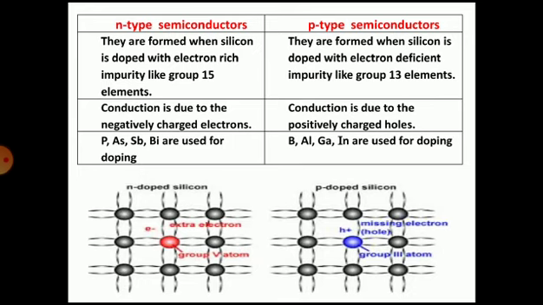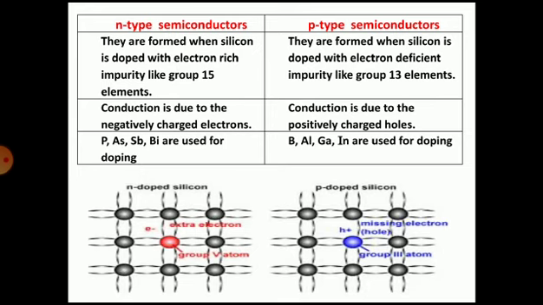N-type semiconductors are formed when silicon is doped with an electron-rich impurity like group 15 elements. In p-type semiconductors, they are formed when silicon is doped with an electron-deficient impurity like group 13 elements.